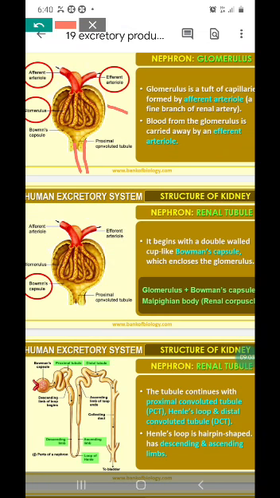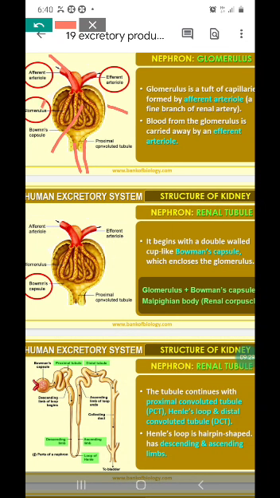The afferent arteriole enters the Bowman's capsule to form a tuft of capillaries, called the glomerulus.